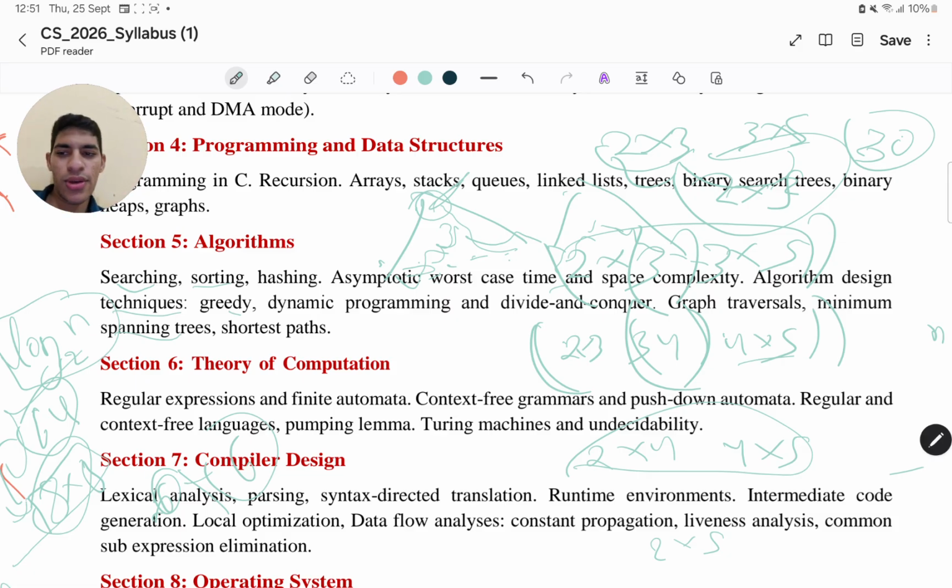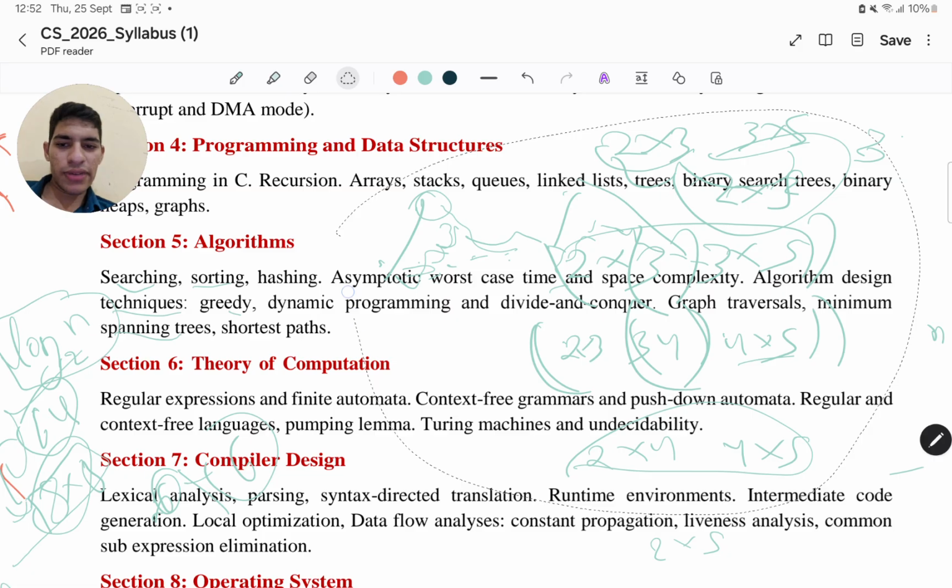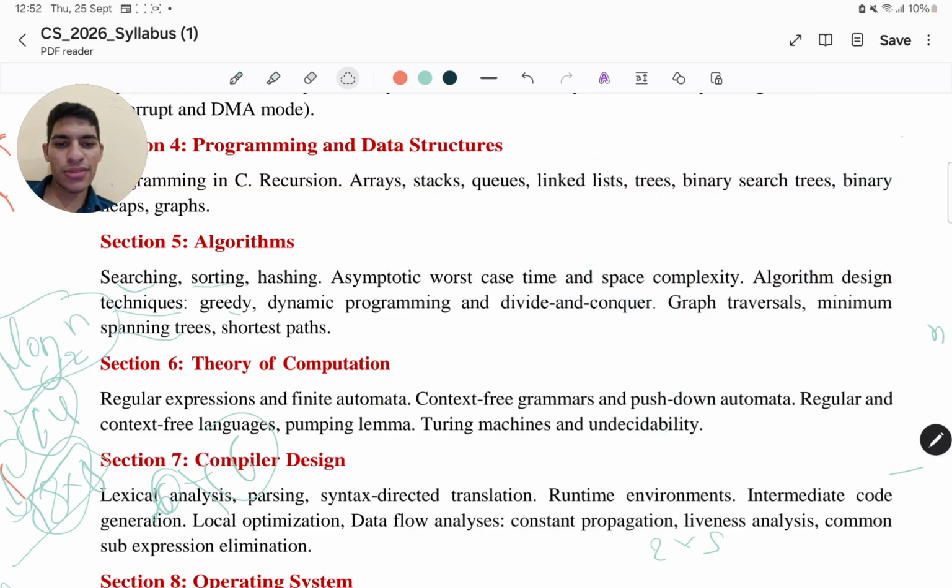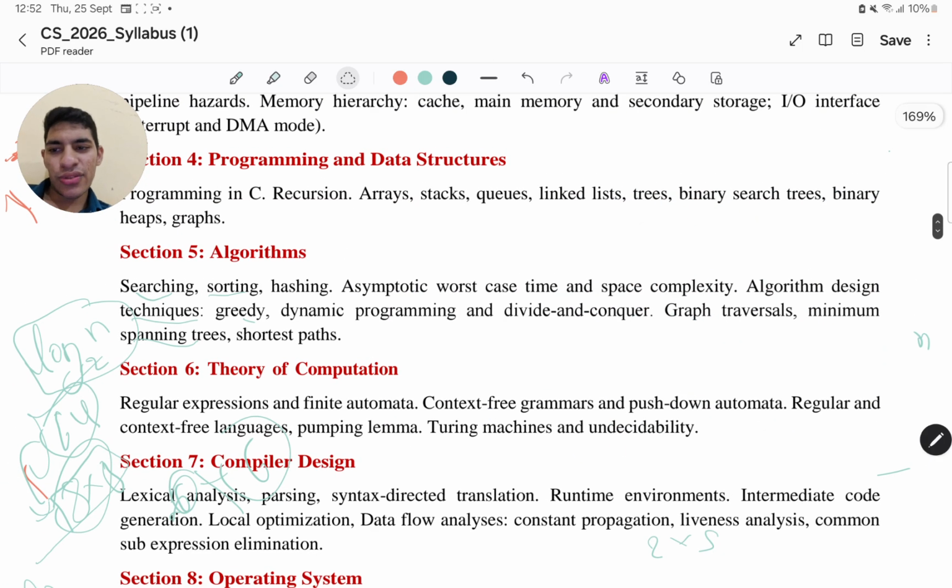Just head out to the internet and focus on this problem. With this practice one, you will get to know how to solve it, or we can discuss that in the next class. But for this particular video set, I'm just discussing the practice questions which can come regarding these particular topics which we described in this video.